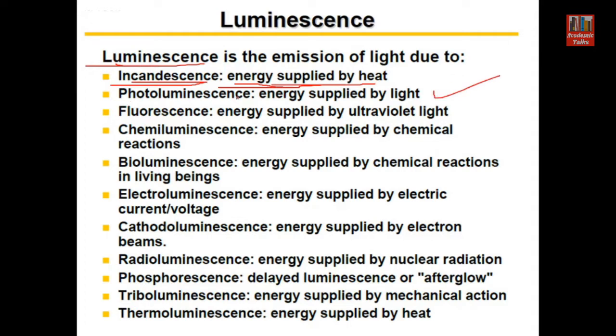So we will confine our discussion to photoluminescence, where light is supplied to the system and that light interacts with the sample, and because of that interaction the sample emits a different light. Different light means light of different wavelength and different energy, but the emission takes place because the sample is interacting with light. That's why we call it photoluminescence: emission of light because of interaction with photons.